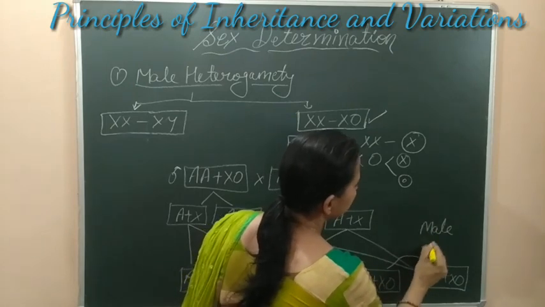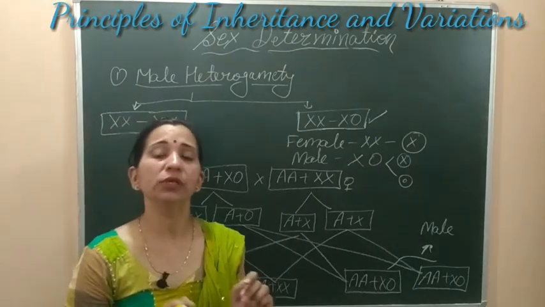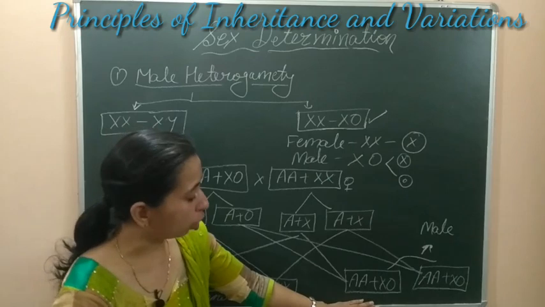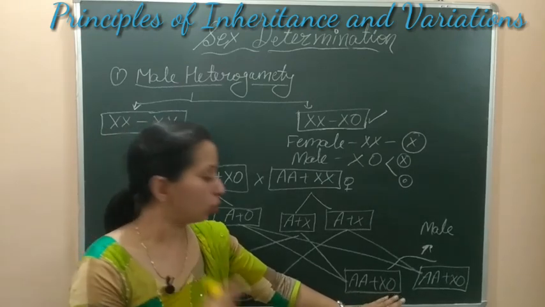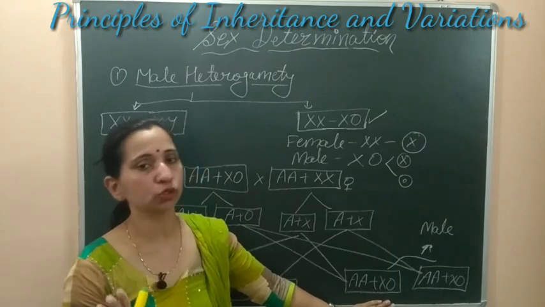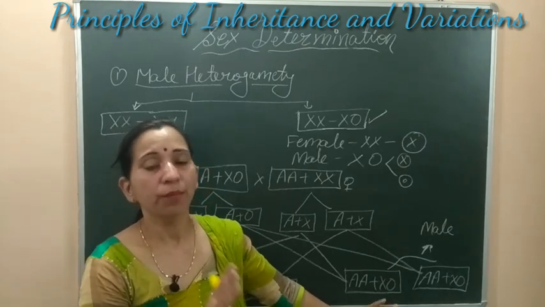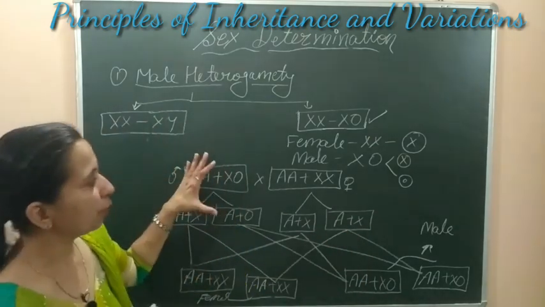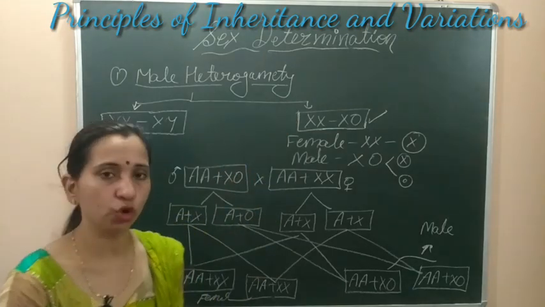So we can say that in this type of heterogamety also, the male is responsible for determining the sex of the offspring. If the offspring has the one X chromosome and another does not have any sex chromosome, then this type of heterogamety is known as male heterogamety, because male is determining the sex of the offspring. This type of heterogamety is known as XX or XO type of heterogamety.